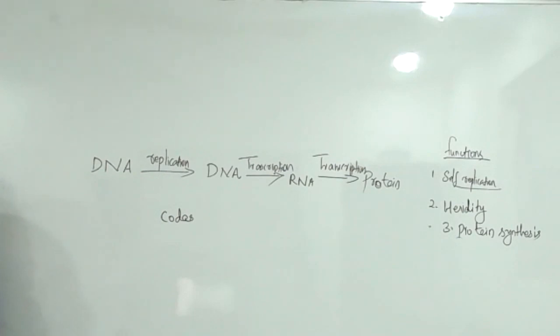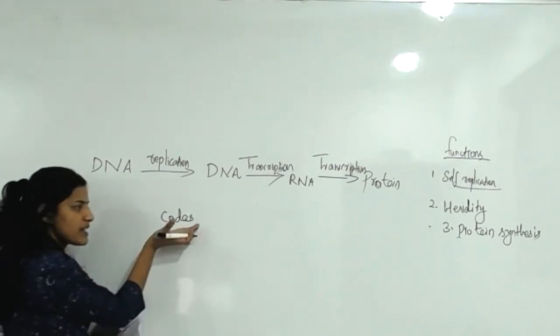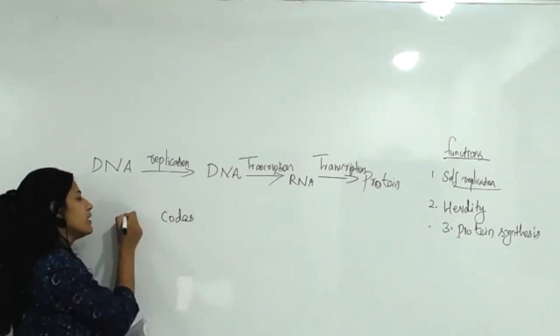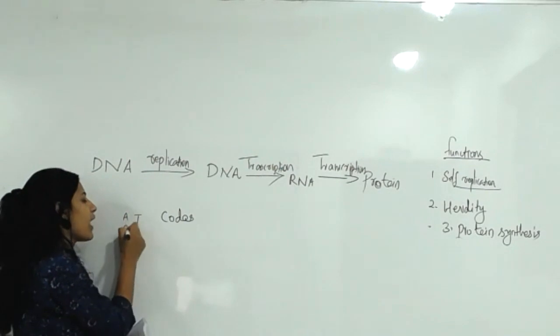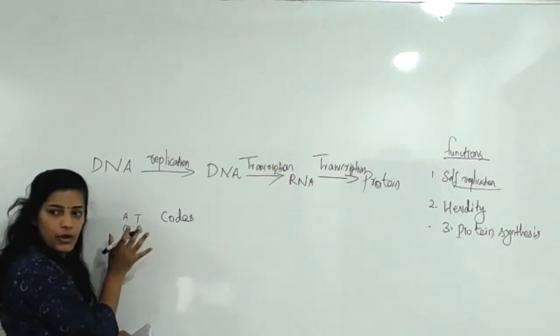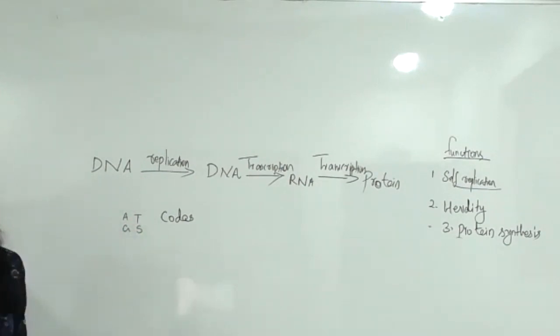This coded information is very important for the manufacturing of protein. It is set with the help of the adenine, thymine, guanine, and cytosine bases. Special codes are created by these base pairs. This is the initial role.